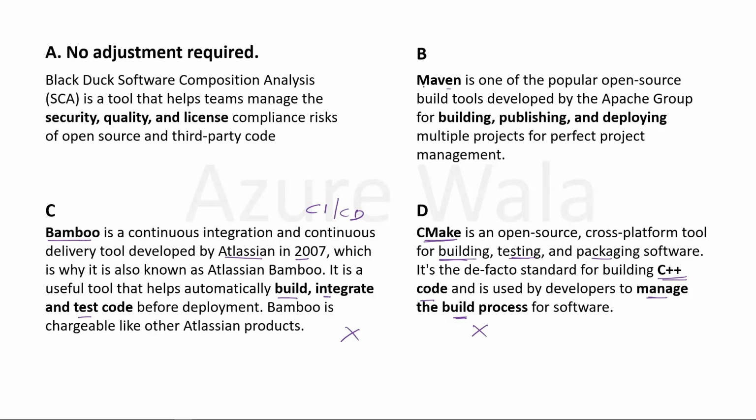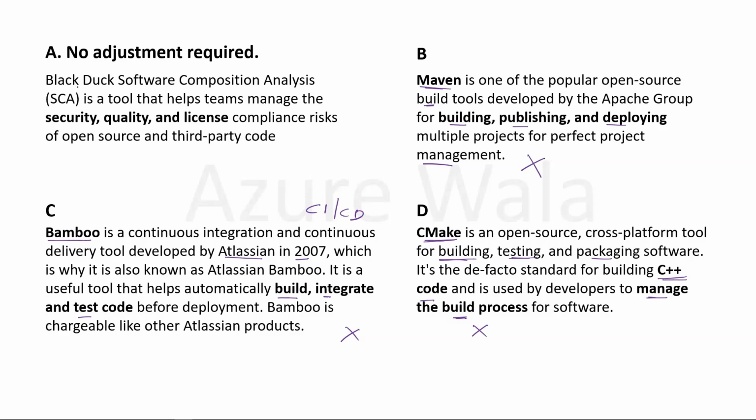Option B. Maven. Maven is one of the popular open source build tool developed by Apache Group for building, publishing and deploying multiple projects for perfect project management. Again, this is a building, publishing and deploying tool, which is not the requirement we have.